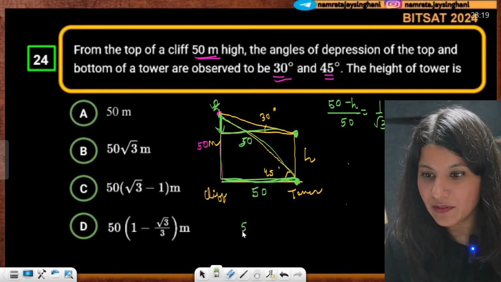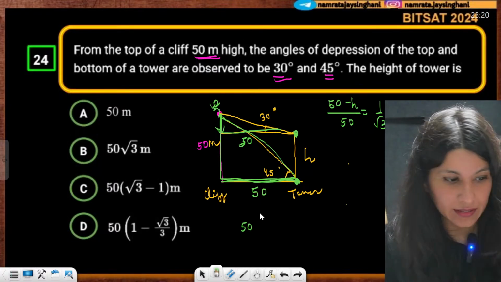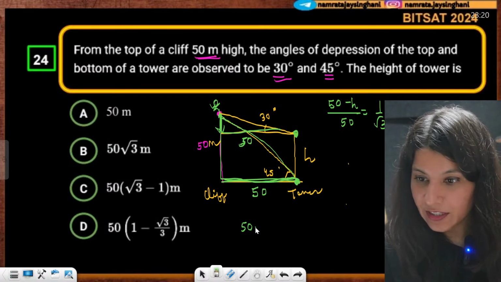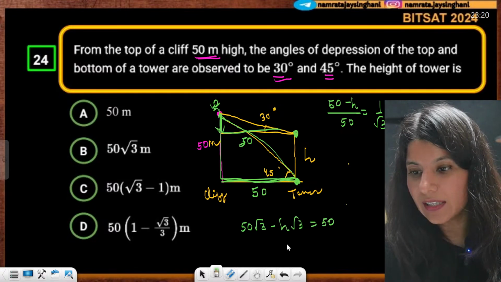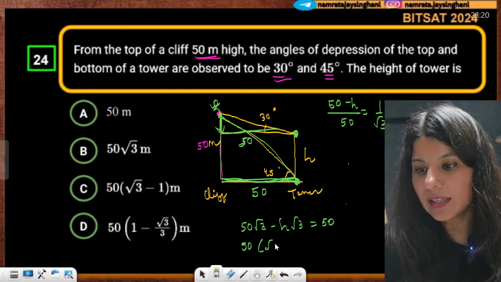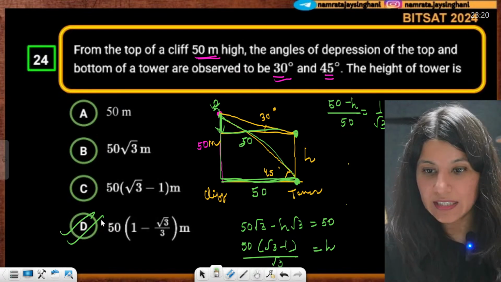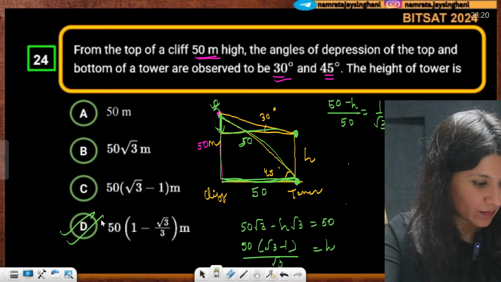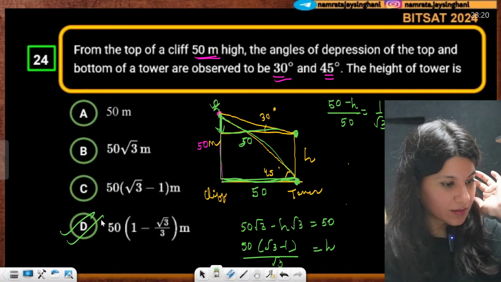So 50 minus h, hold on, 50 root 3 minus h root 3 is equal to 50. So 50 root 3 minus 1 upon root 3 is equal to h. So I think option D. Can you see option D is matching? Option D is matching. Yes.